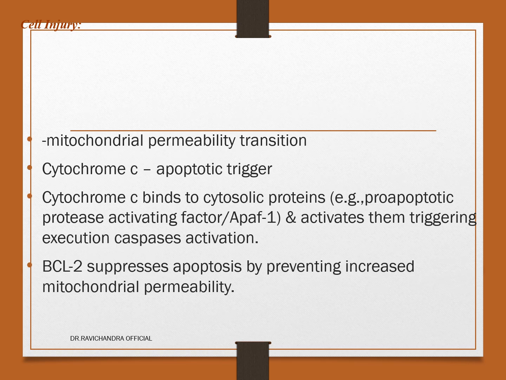There will be mitochondrial permeability transition, and there is an apoptotic trigger called cytochrome C, which will bind to cytosolic proteins APAF1, pro-apoptotic protease activating factor, and activate them, triggering execution caspase activation. BCL2 suppresses the apoptosis by preventing increased mitochondrial permeability.